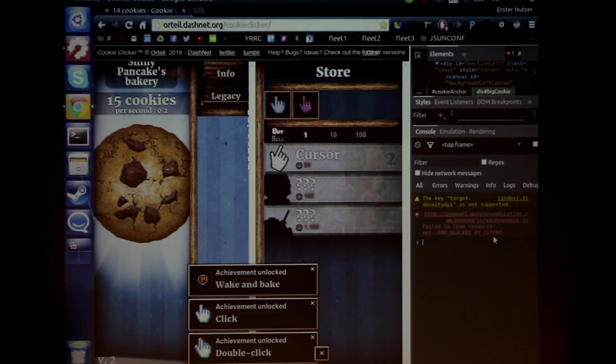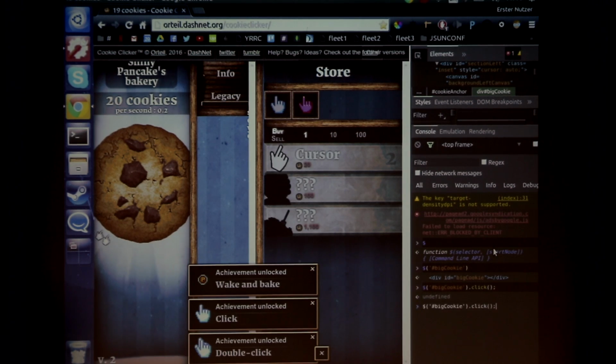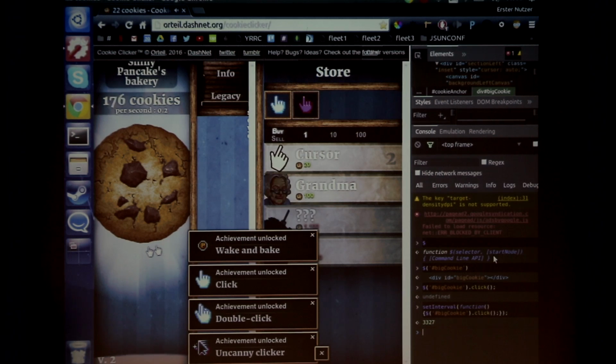So I have the jQuery here, right? Yes. And then we get the big cookie. And that works as well, and I can click it. I can click it, so the rest is easy. Set interval. German keyboards. Boom! Nice. So that is very good.